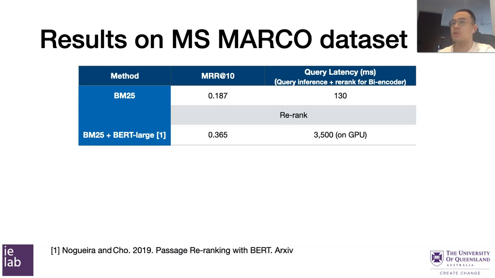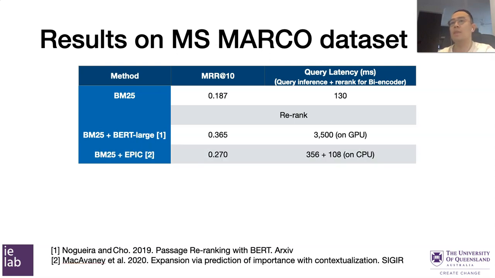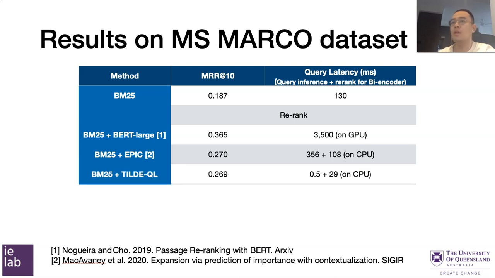Then we report a cross-encoder BERT-based ranker called BERT large. It can achieve a very high MRR score, but it also has a very high query latency, even on a GPU machine. Then we tested a bi-encoder model called EPIC. As the results show here, it is less effective than the cross-encoder model, but it is much more efficient. In fact, we tested query latency for EPIC in a pure CPU environment, so the query inference time is still considerable.